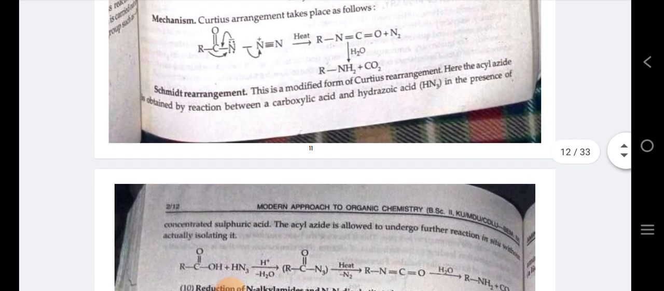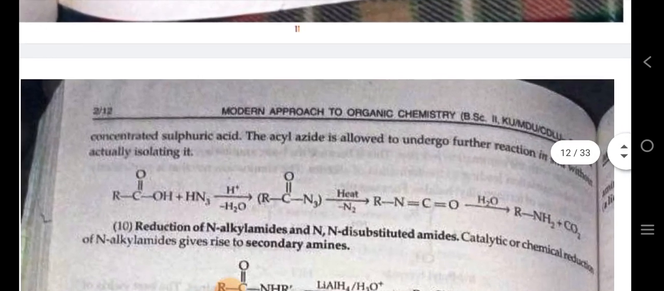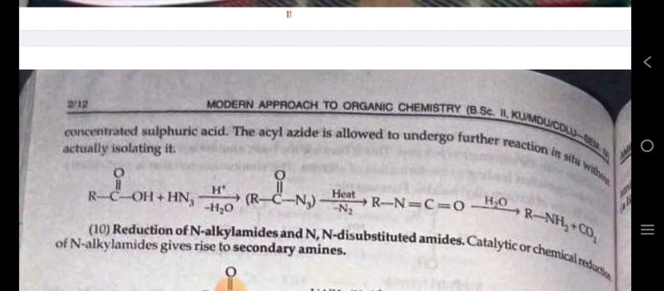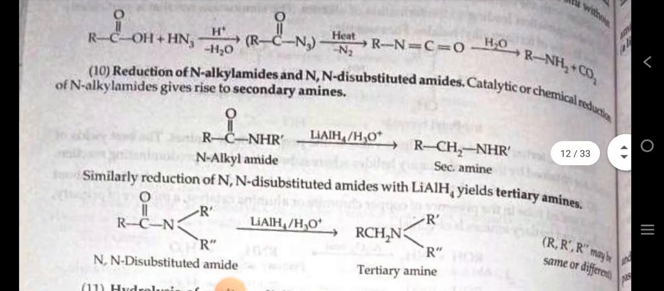After that, the Schmidt rearrangement. This is a modified form of the Curtius rearrangement. Here the acyl azide is obtained by the reaction between carboxylic acid and hydrazoic acid in the presence of concentrated sulfuric acid. The acyl azide is allowed to undergo further reaction in situ without actually isolating it. For example, carboxylic acid reacts with hydrazoic acid in the presence of acidic medium. It forms acyl azide, which on heating gives isocyanate, and finally upon hydrolysis it gives amines.